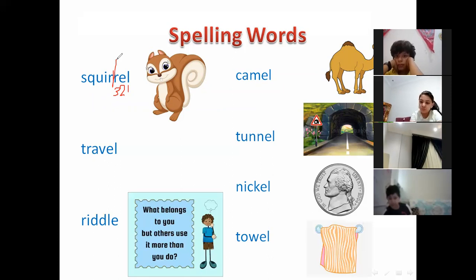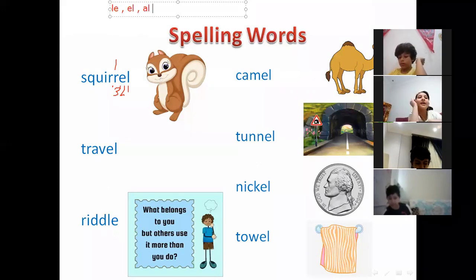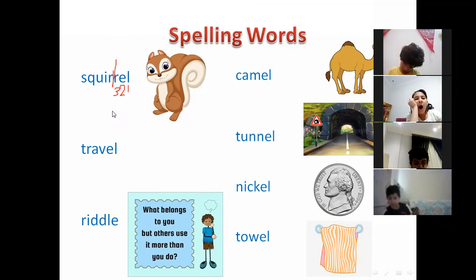Here we have EL, but I want you to know EL, LE, and AL have the same sound. They have the L sound at the end. Both of them have the L sound at the end. So here's squirrel. Okay? Thank you.